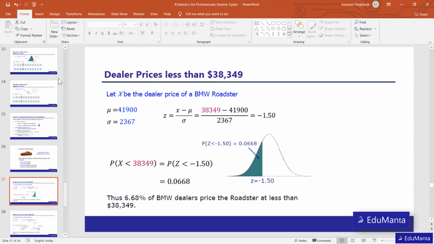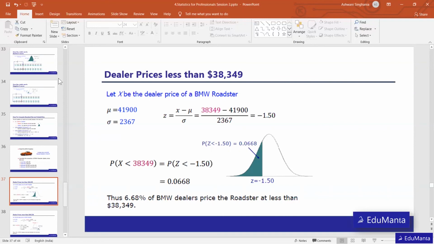From this sample, we will derive the parameters, the mean and the standard deviation, and these will then be used to estimate the nature of the entire population.